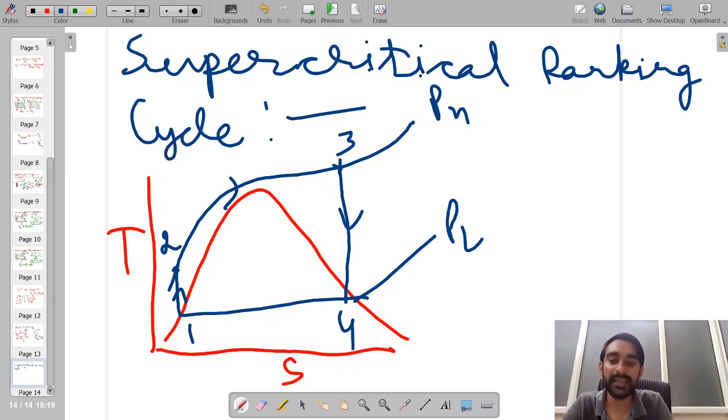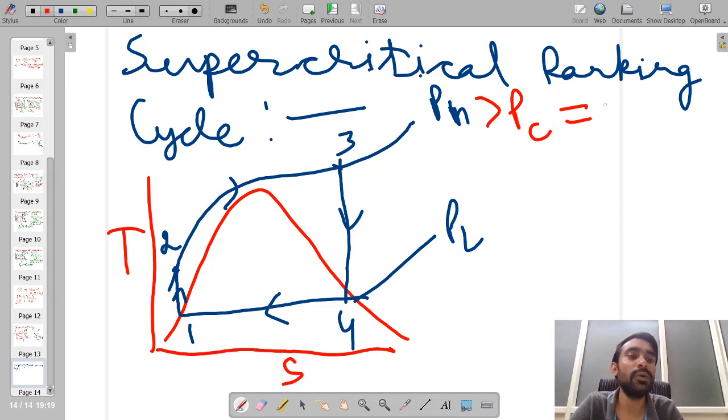So now in this cycle, if you see, the value of this pressure PH is more in comparison to that of the critical pressure. And what is the value of the critical pressure? We all know the critical pressure is equal to 22.06 megapascals.